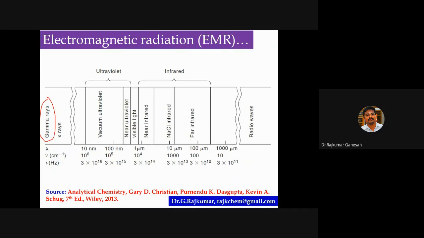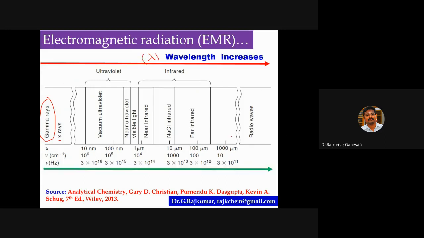So remember: gamma rays, then X-rays, then vacuum ultraviolet and near ultraviolet, visible light, near infrared and far infrared, and radio waves. From left to right, the wavelength lambda increases, from gamma rays to radio waves.